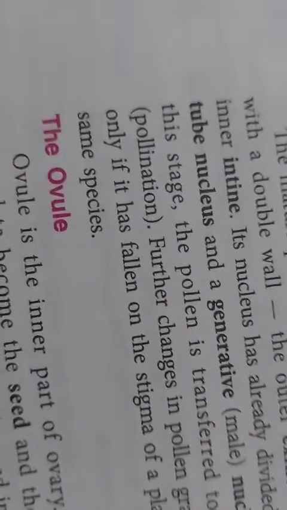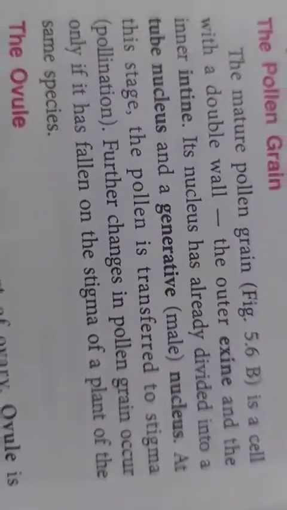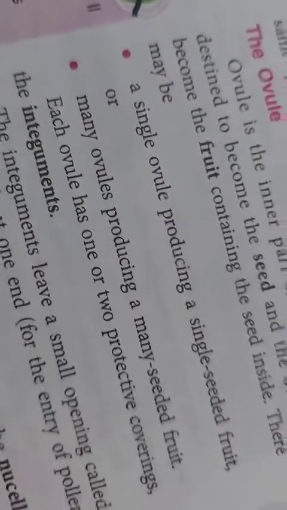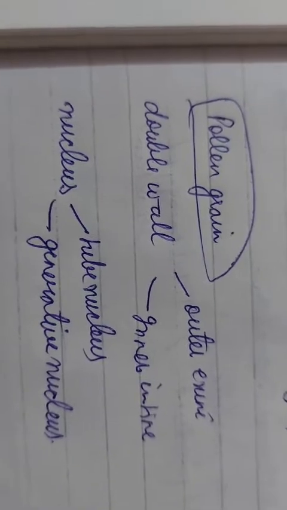Now coming to the pollen grain, we already studied that the pollen grain is a cell with a double wall. In the mature structure the pollen has a double wall, outer exine and inner intine. The nuclei are the tube nucleus and the generative nucleus. At the mature stage, the pollen is transferred to the stigma of the same species.